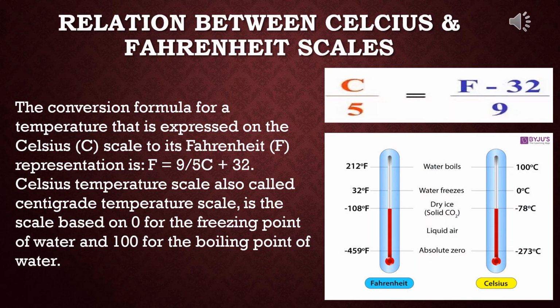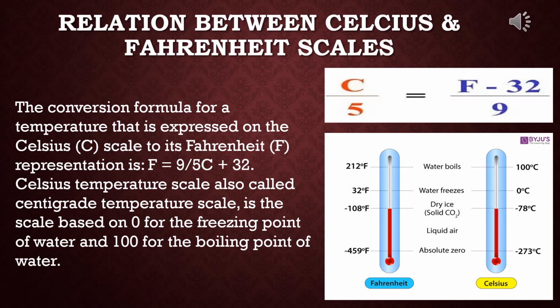Relation between Celsius and Fahrenheit scale. Always remember, this is a very important relationship. Sums may come on the basis of this. The conversion formula for a temperature expressed on the Celsius scale to its Fahrenheit representation is F, the temperature in the Fahrenheit scale, is equal to 9 by 5 C plus 32.